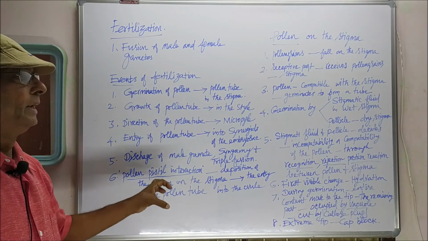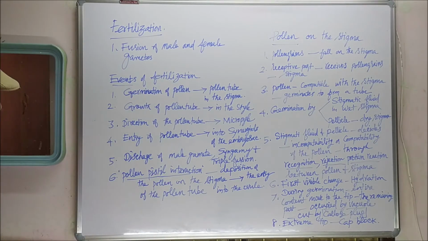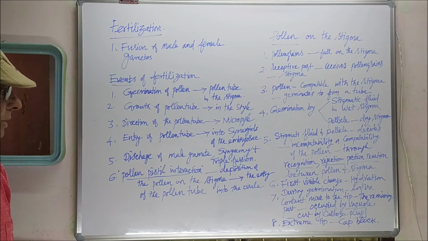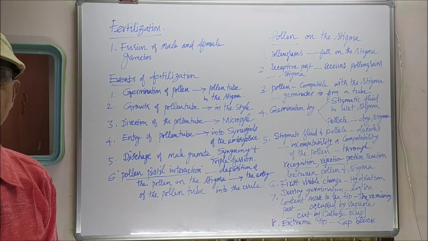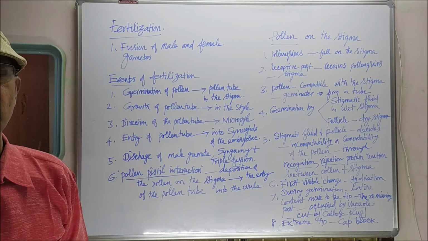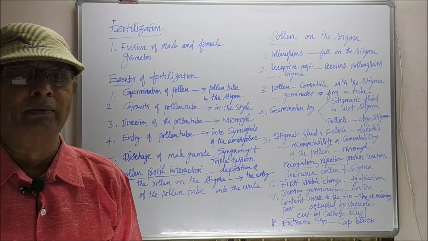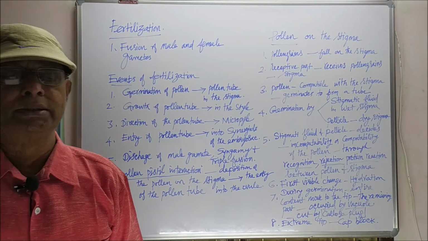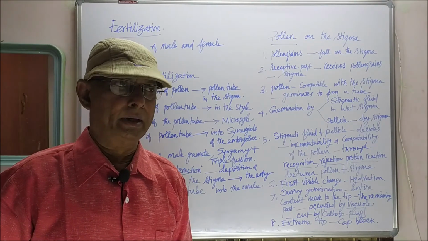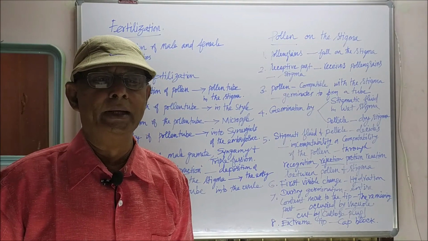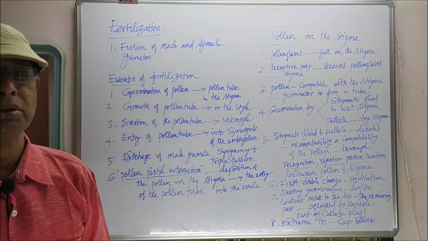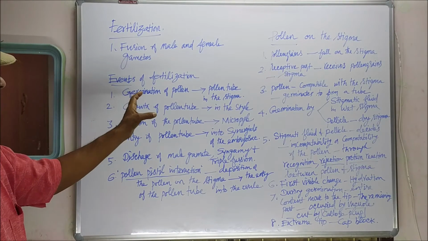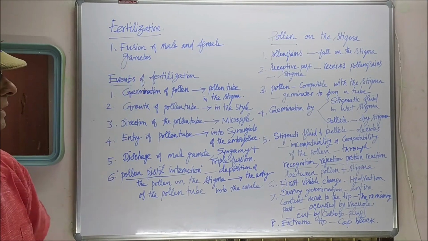Then the whole event from deposition of the pollen on the stigma to the entry of the pollen tube into the ovule is collectively called pollen pistil interaction. That collective process is the pollen pistil interaction. The events from pollen deposition on the stigma to the entry of the pollen tube into the ovule are called pollen pistil interaction. So these are all the events that take place, collectively called events of fertilization.